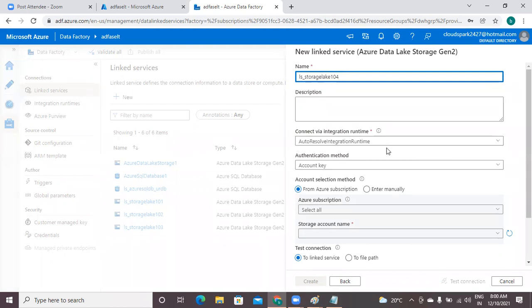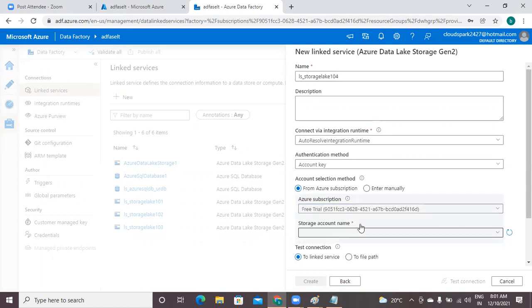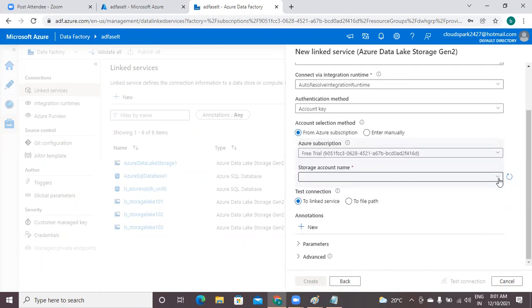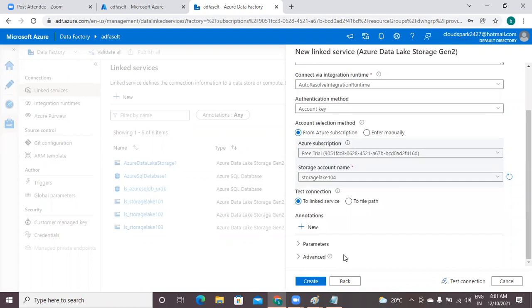So still your data is a part of Azure services. That's why auto integration runtime we are going to use. Okay, in the climax, you'll be understanding how to create self-hosted integration runtimes also. So authentication method account key from Azure subscription. I'm going to select my free subscription here and storage account name. The recent we have created, 104, that I will select. Okay, remaining everything is okay.